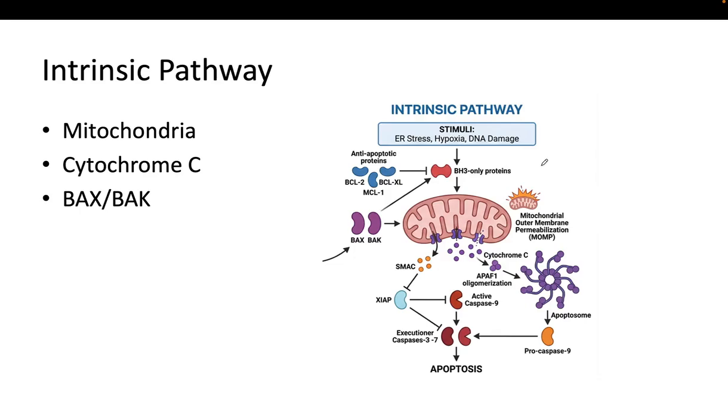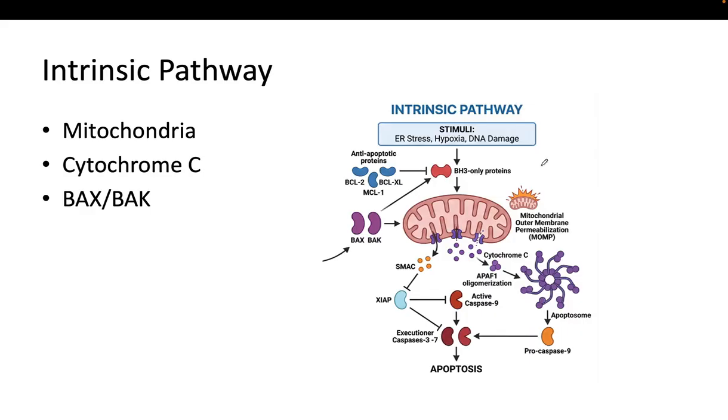Remember that under stress or injury, pro-apoptotic proteins like BAX and BAK are activated, and they increase the permeability of the mitochondrial membrane, blocking BCL2 and BCL-XL that are anti-apoptotic proteins.